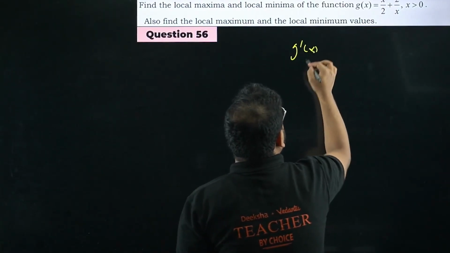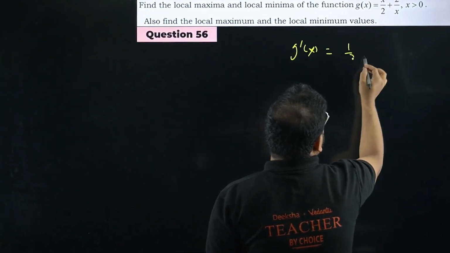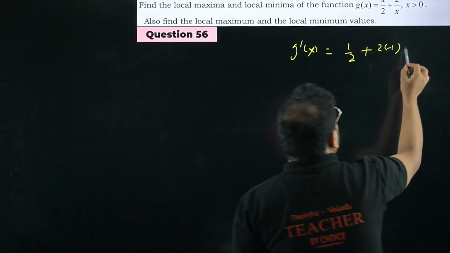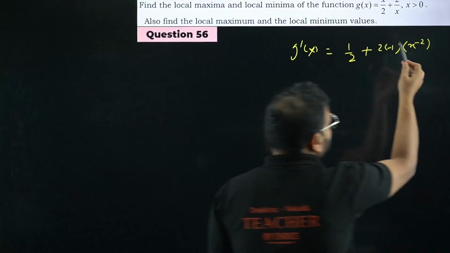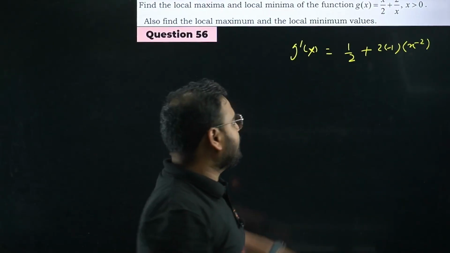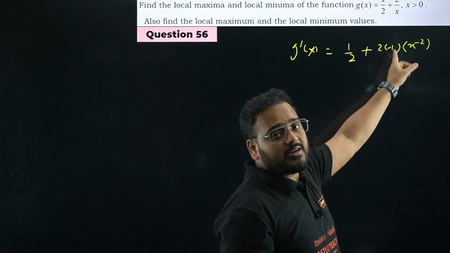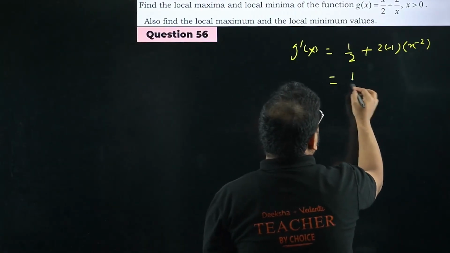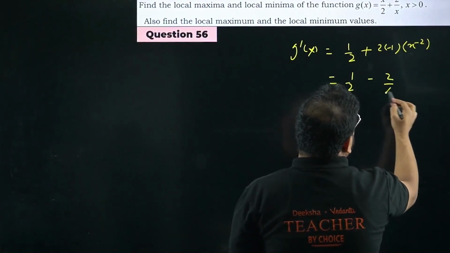So g dash of x will become equal to 1 by 2 plus 2 times of minus 1, and we have here x power minus 2. How comes the derivative of 1 by x is that only, right? You take the coefficient of minus 1 in the front and minus 1 becomes x power minus 2. Okay, how much is that going to be? 1 by 2. We have here minus 2 by x square.